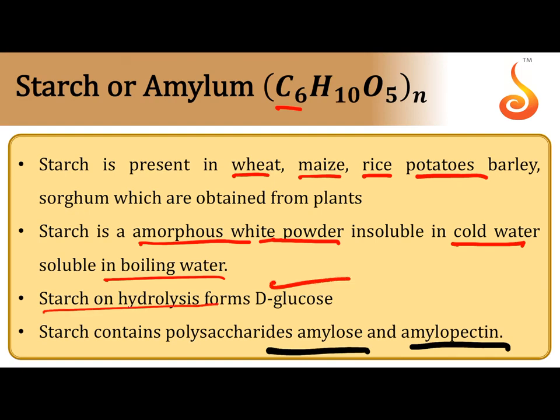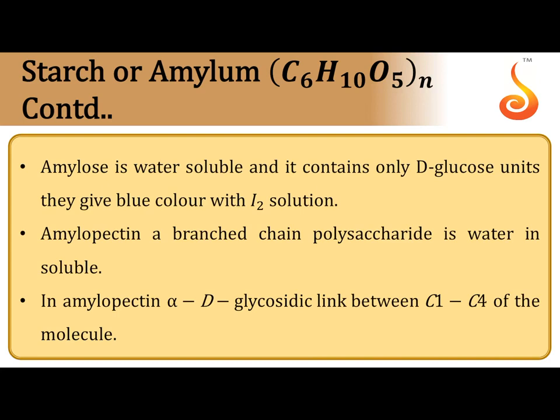Starch on hydrolysis produces D-glucose, alpha D-glucose units. Starch contains 2 types of polysaccharides, amylose and amylopectin: 20% amylose and 80% amylopectin. Amylose is water soluble, while amylopectin is water insoluble. Amylopectin is a branched chain polysaccharide.